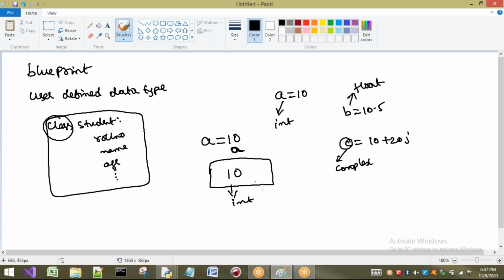So whenever I require an integer type, I will go to the default data type, that is int. So when I write a equal to 10, by default it is going to create what? It is going to create a memory location for this 10, and it is pointed to by a, and it is which type of object? It is an int type of object. But if I want to create a new type of object which is not present till now, then I have to go for a class.